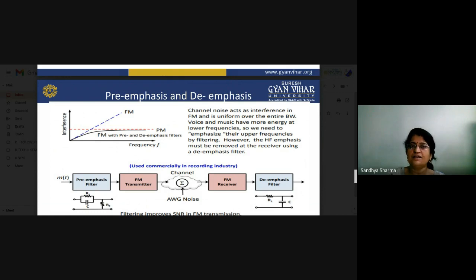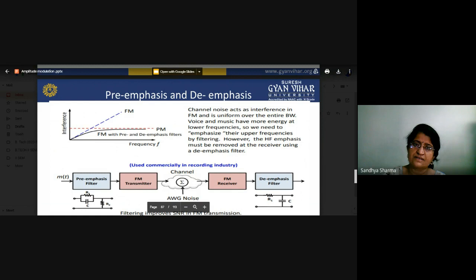So here is the same thing. If you are using the pre-emphasis on the transmitter side, you have to again use the de-emphasis on the receiver side. And this is basically the channel. Before transmitting your signal through the FM transmitter, we insert the pre-emphasis filter, which is basically a combination of RC. After the FM receiver, we insert the de-emphasis filter in our communication system, because whatever changes you have made at the pre-emphasis circuit, you have to recover again at the receiver circuit.